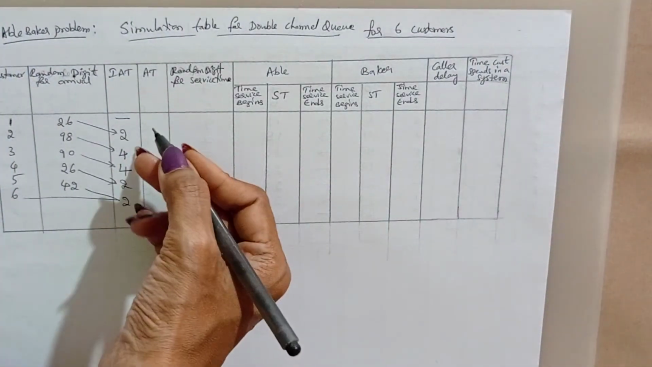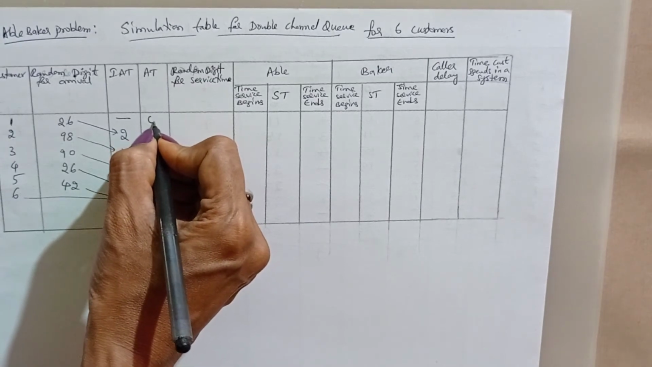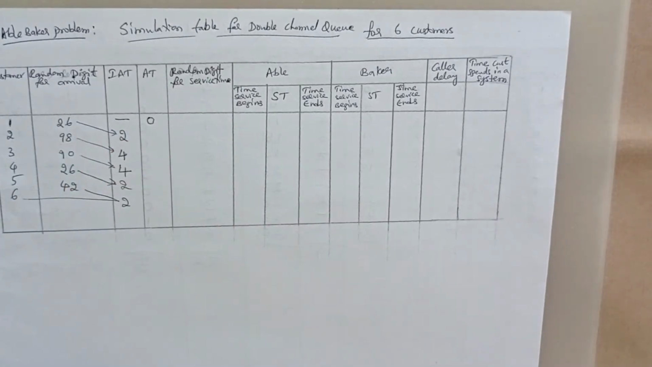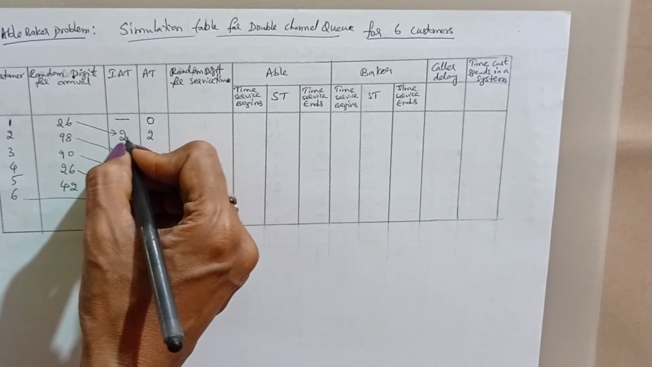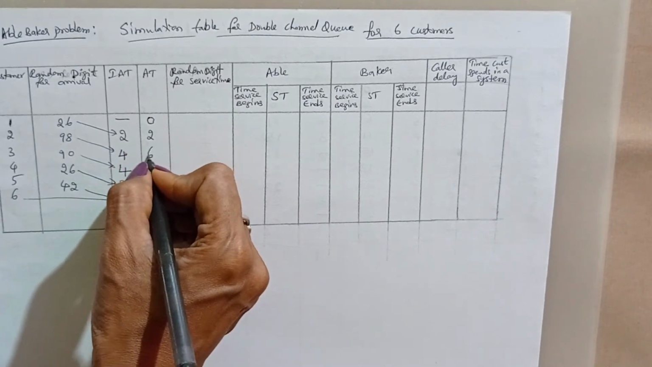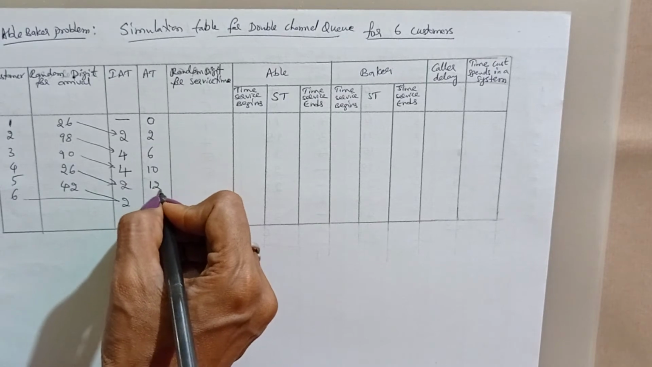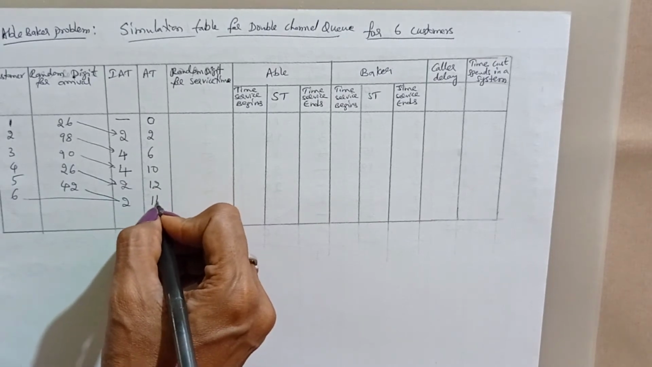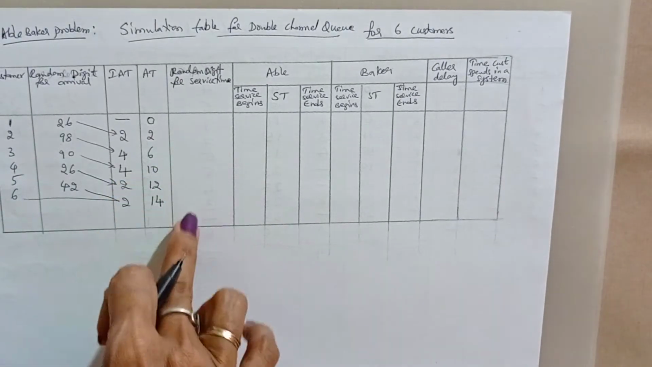Now we'll see the arrival times. As we discussed, the first customer arrives at clock time 0. Now the second customer is cumulative: 0 plus 2 is 2, 2 plus 4 is 6, 6 plus 4 is 10, 10 plus 2 is 12, 12 plus 2 is 14. This is completed.